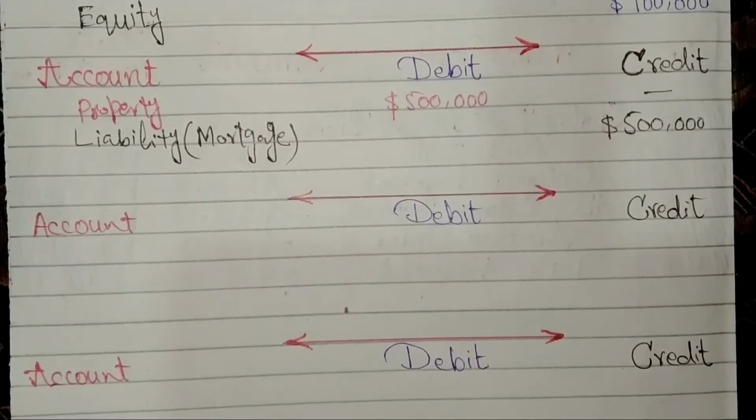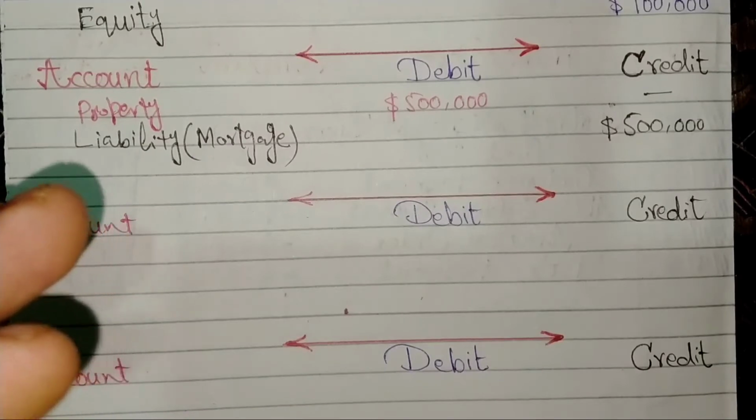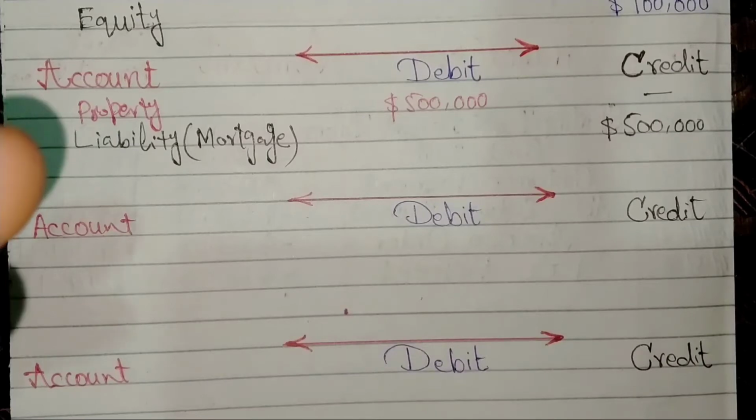Ultimately, we need to buy some actual apples to sell. Let's buy $10,000 worth of inventory of apples. This is the cost of apples.